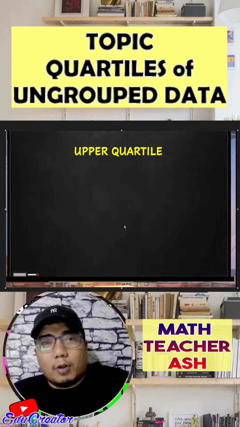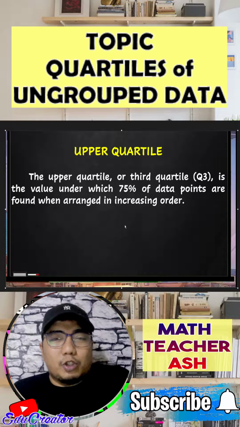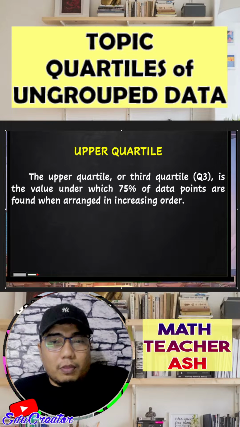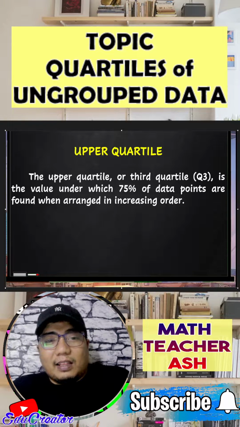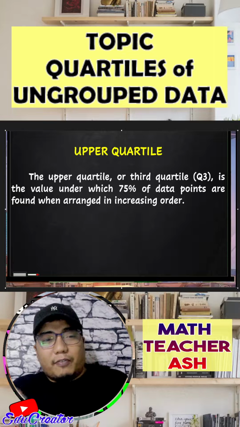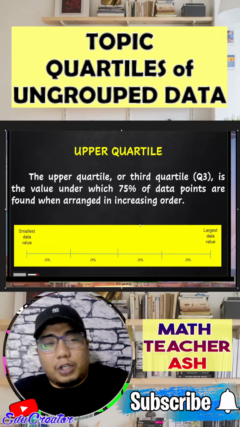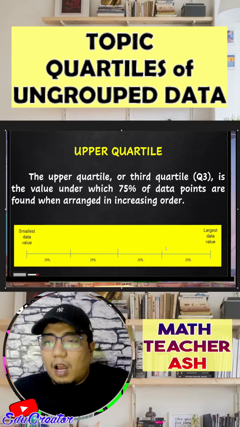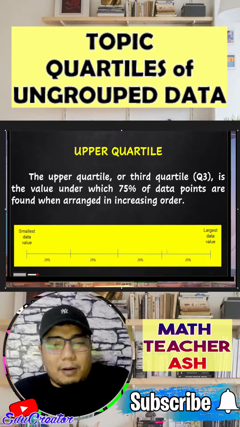Now, how about the upper quartile? Upper quartile is known as the third quartile or the Q3 of our data set. It is the 75% of the data points found when arranged in increasing order. So basically, we have here our quartile 3, my dear math learners.